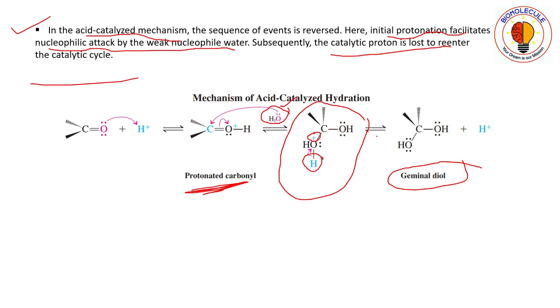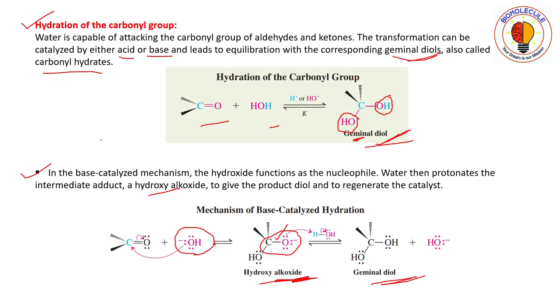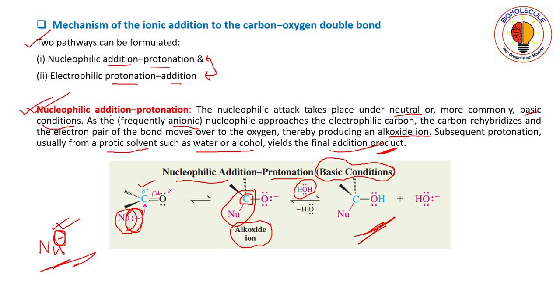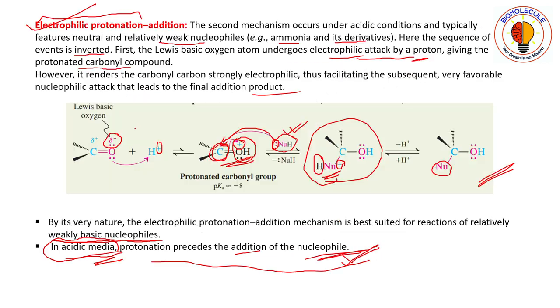And then this proton will go and re-enter the catalytic cycle, and it will react with another carbonyl group, and this will continue. So you can see that in nucleophilic addition, the first intermediate is an alkoxide ion, and in electrophilic protonation, a protonated carbonyl group will be present.